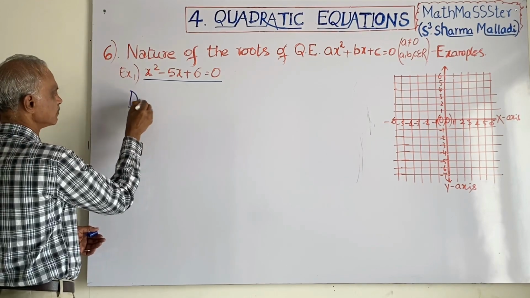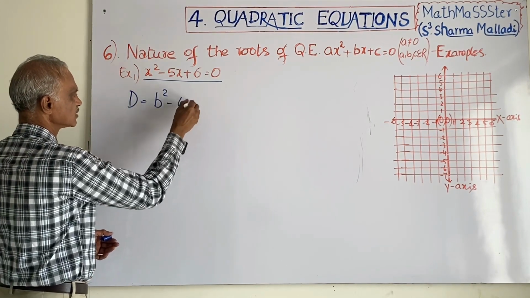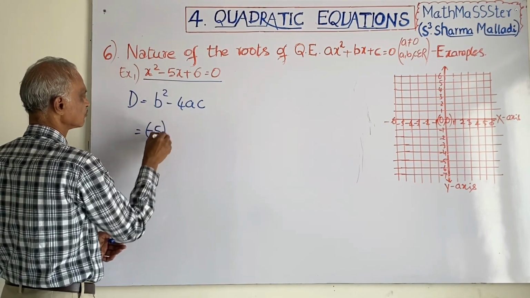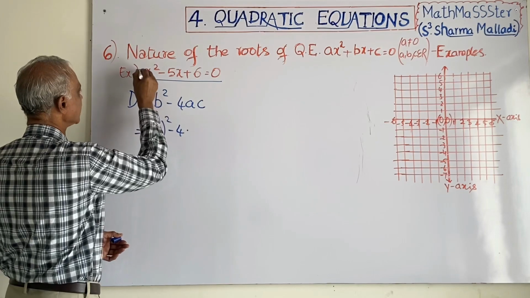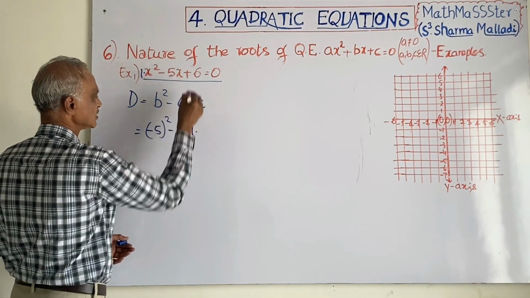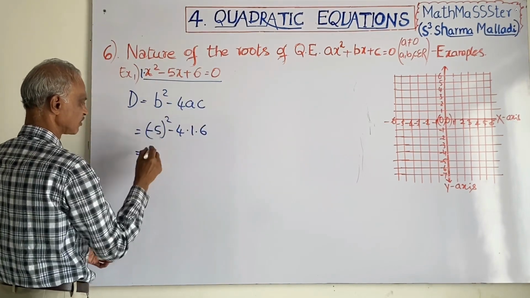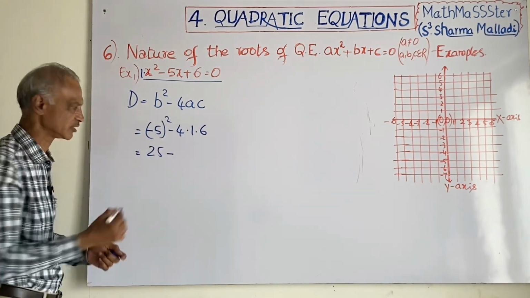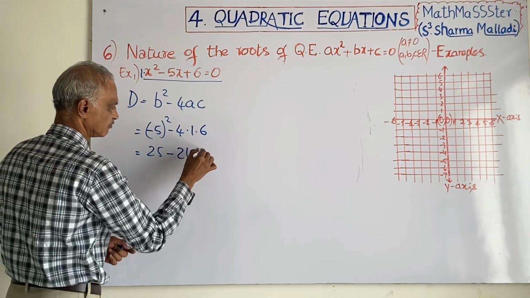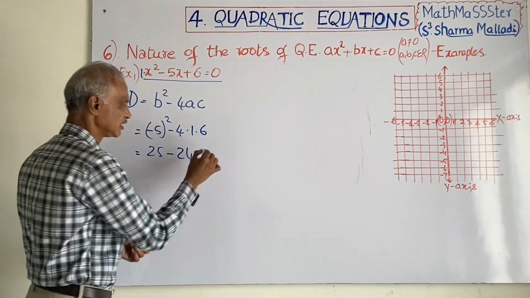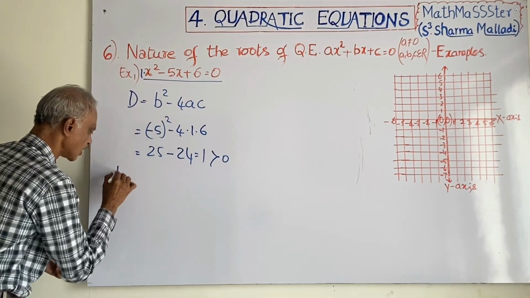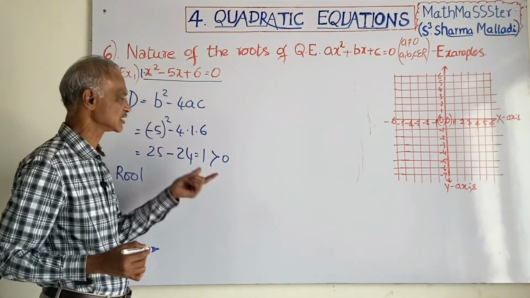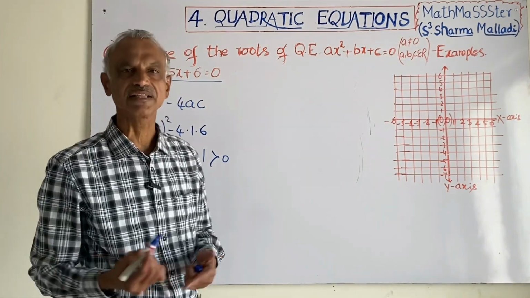I will find the discriminant. What is the discriminant? b square minus 4ac. What is b here? Minus 5 whole square minus 4 into, what is a here? a is 1. What is c? 6. Minus 5 square means 25, minus 4 into 6, 4 sixes are 24. We got 25 minus 24, 1. 1 is greater than 0. It is greater than 0 means b square minus 4ac is greater than 0. The discriminant is greater than 0.